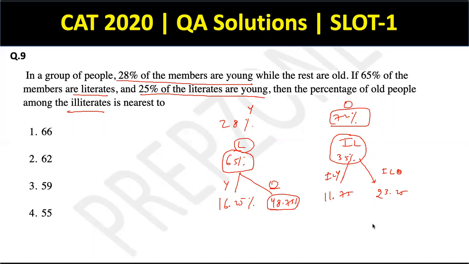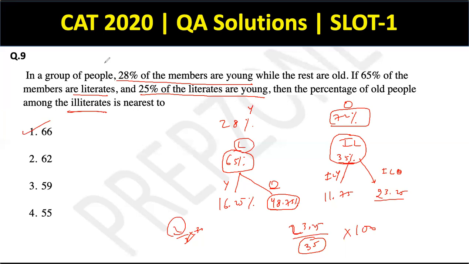Now I have every percentage value. I can easily calculate the required number, which is percentage of old people among the illiterates. So how many illiterates are there? 35. And how many old are there out of these? So this. So 23.25 over 35 into 100 is my required number. This will be around, so let me calculate the 2/3 of 35. So 2/3 of 35 will be somewhere around 24 or 23. Yes. So it has to be lesser than that. So 2/3 will be 66.67%. So it has to be somewhere around 66%. So clearly I have got the answer.